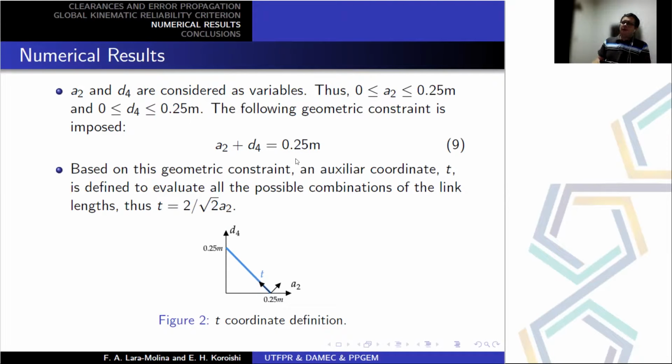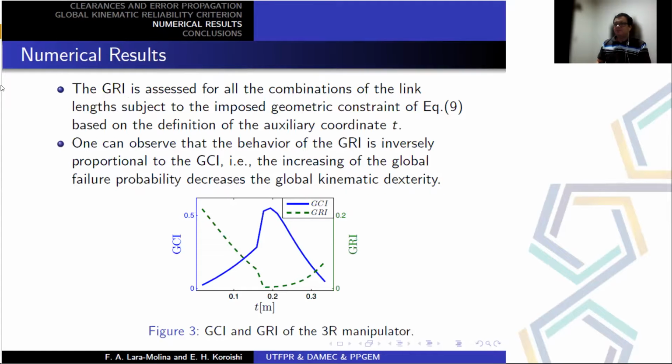Therefore, we apply a constraint in this definition by applying the constraint in equation 9. And then we defined a new auxiliary variable t to evaluate how the reliability index varies over it, which is defined as a function of the geometric parameters of the manipulator.